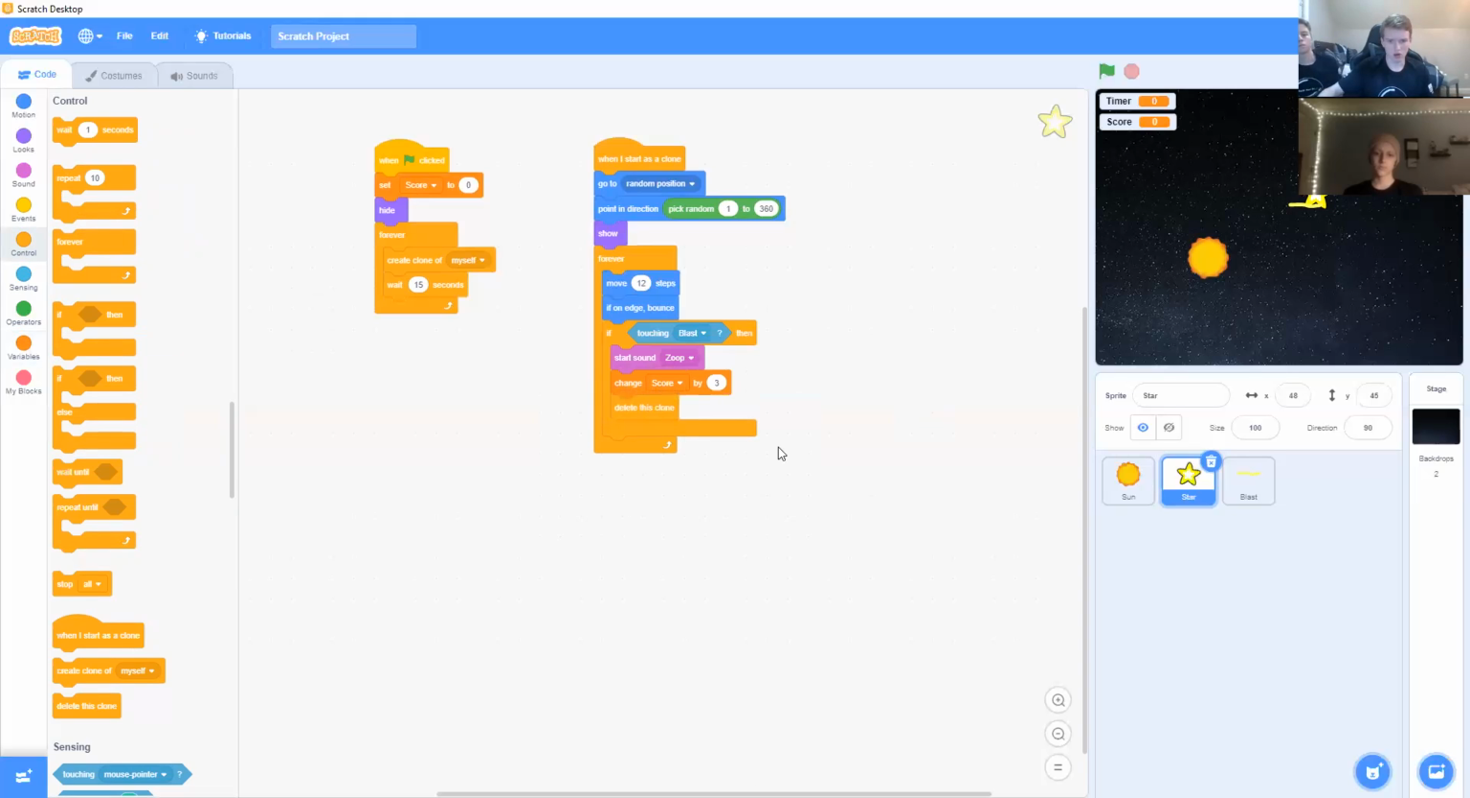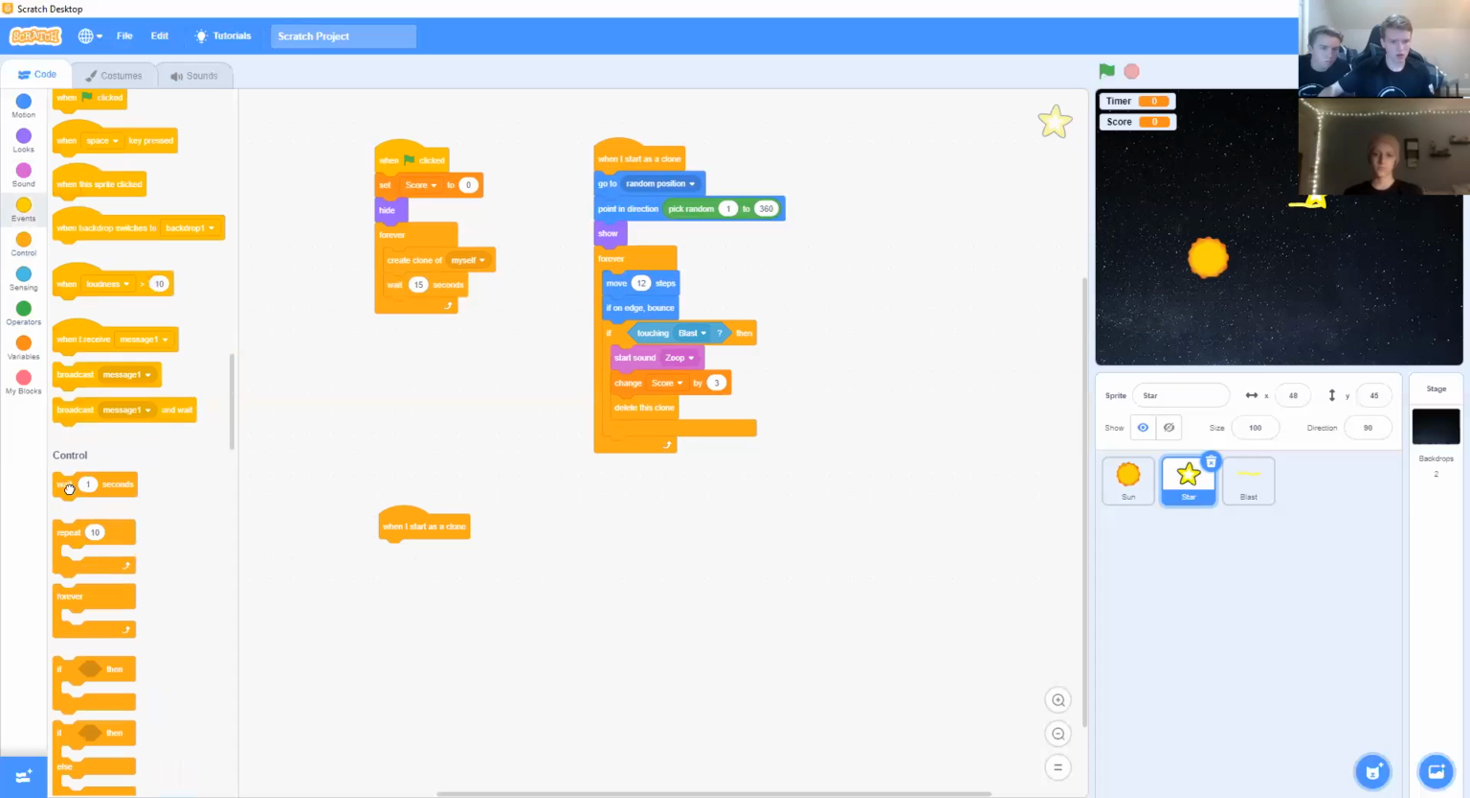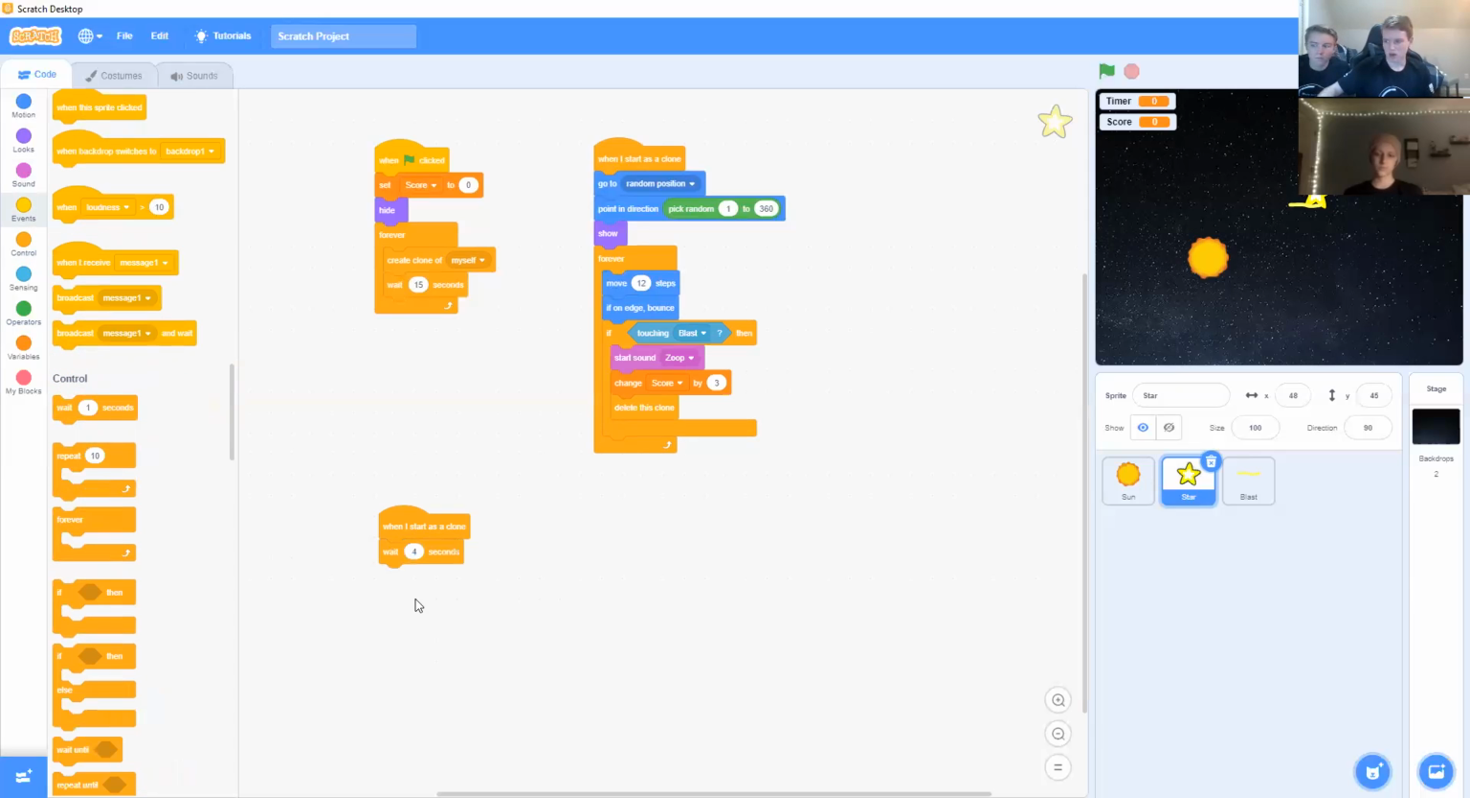Okay, now we will go into control again and get a delete this clone block and put it right under our change score. Okay, so now we're going to work on the third and final script for this. This is going to be another when I start as a clone. We will add a wait block from control and set that to 4. We will get this repeat block and leave that at 10.